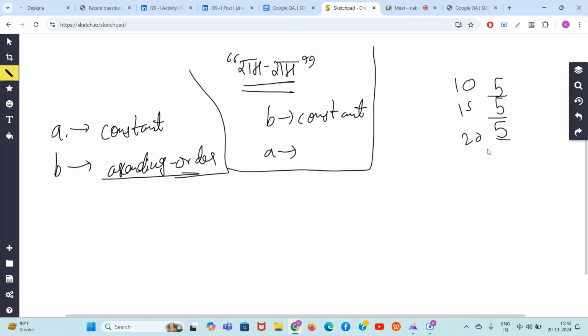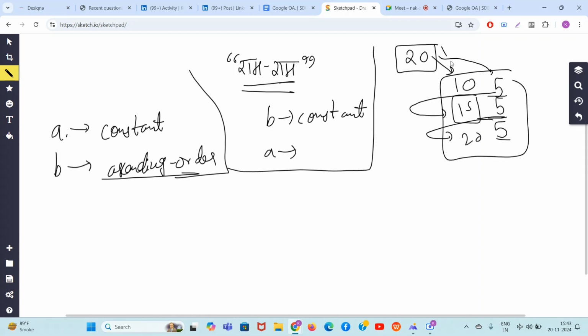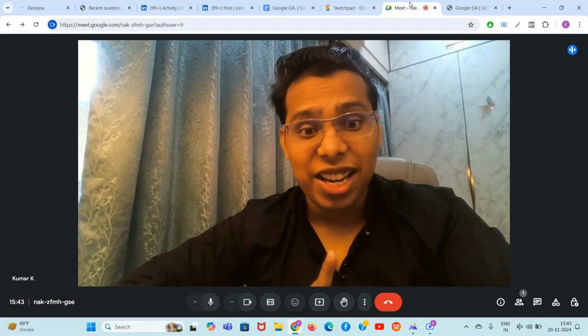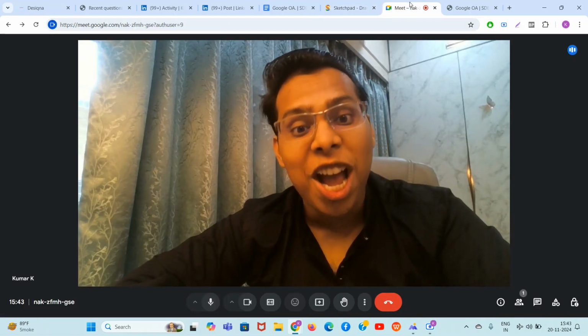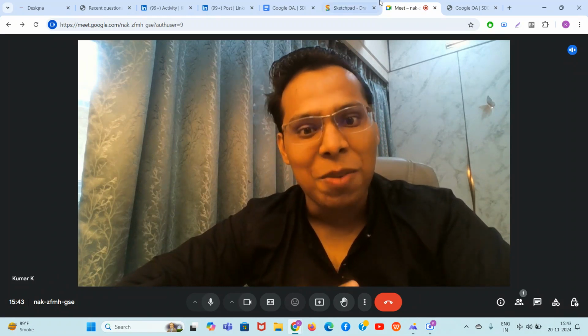Let's say if there was a 20 here, what would happen then? It would pass and then it would come here. Guys, see, 20 greater than or equal to 10, yes. Then it comes here, minus 5, 15. 15 greater than or equal to 15, yes. 15 minus 5, 10. It comes here, no, 10 is not greater than or equal to 20. 20 fails, guys, because b is constant and a is in ascending order. 20 is failing, but if I put a in descending order, 20 will pass.